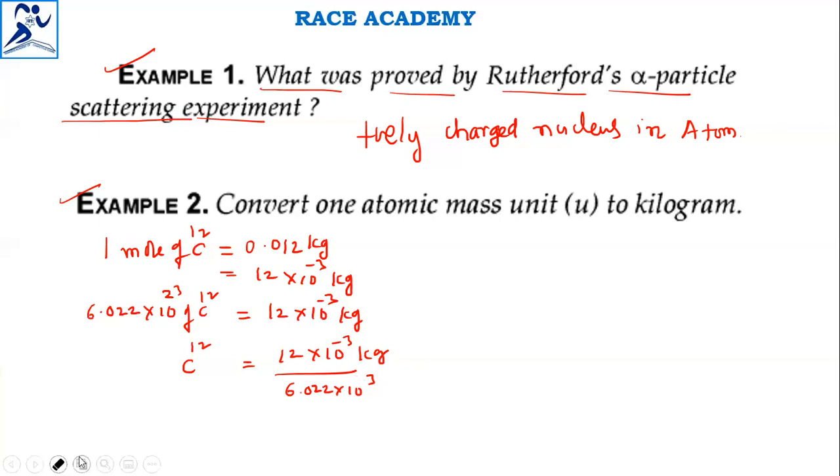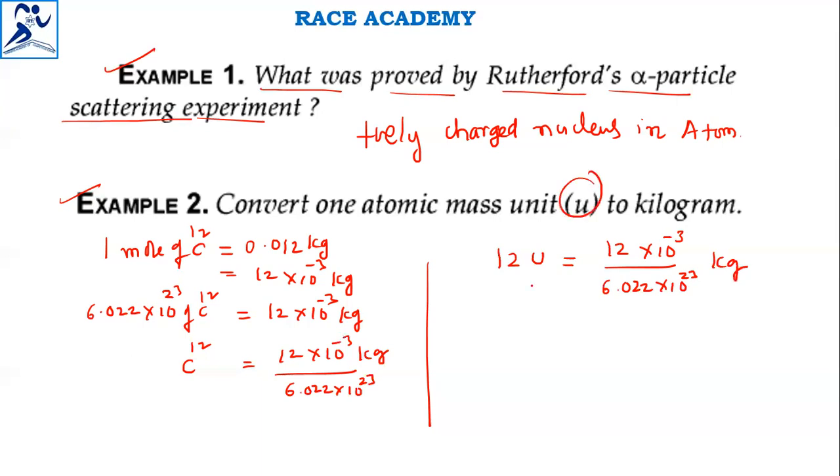This information tells us what one atomic mass unit is. Carbon 12 has 12 units, and the 12 units of carbon 12 equal 12 into 10 to the power of minus 3 divided by 6.022 into 10 to the power of 23 kilograms.